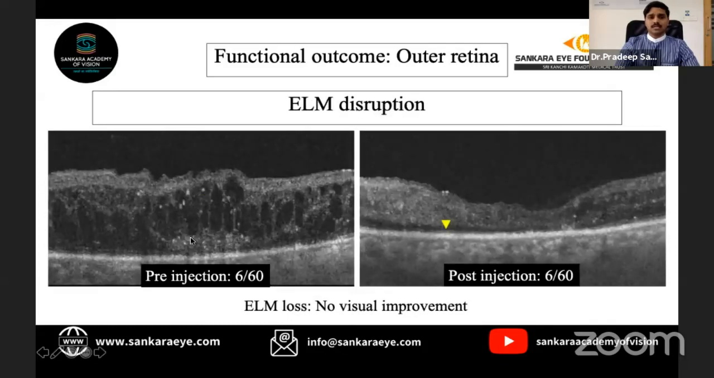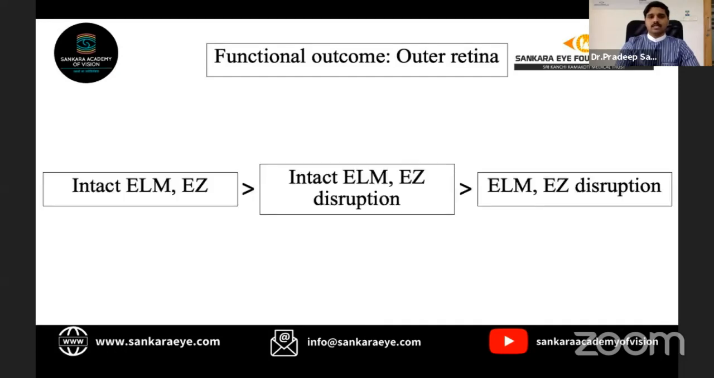Whereas in this case, we can see that both the external limiting membrane and ellipsoid zone are disrupted. Though there is complete resolution of macular edema, we can see that there is no improvement in visual acuity. So in patients, if we see that there is an intact external limiting membrane and ellipsoid zone, the visual acuity is usually better and the functional outcome is good compared to those cases in which there is an ellipsoid zone disruption with an intact external limiting membrane. But if both external limiting membrane and ellipsoid zone are disrupted, the visual acuity tends to be quite poor.